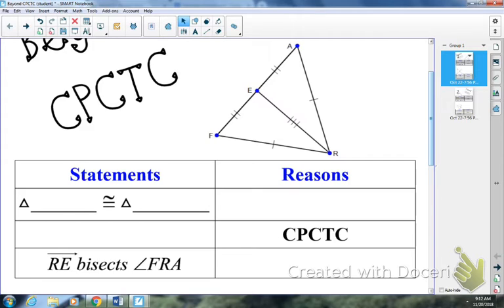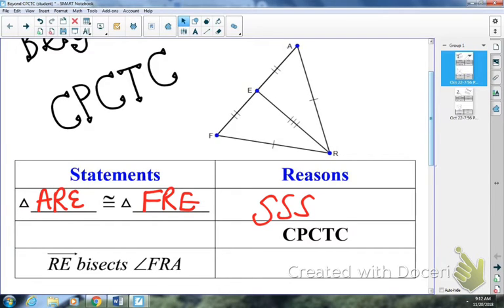If I look at the picture here, hopefully you notice that there are 2 triangles that should be congruent based on their markings. Just listen and I'll explain, I'll do the talking today. The 2 triangles that should be congruent, you might call one of them triangle ARE, and that would be congruent to the other triangle, FRE, based on the markings, side, side, side.